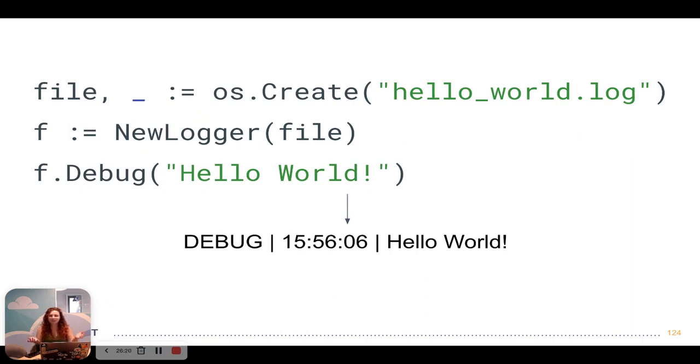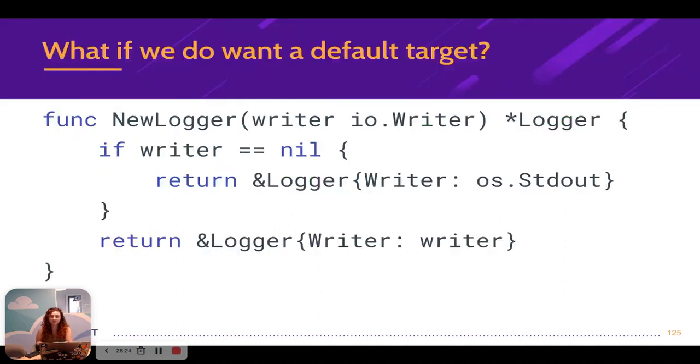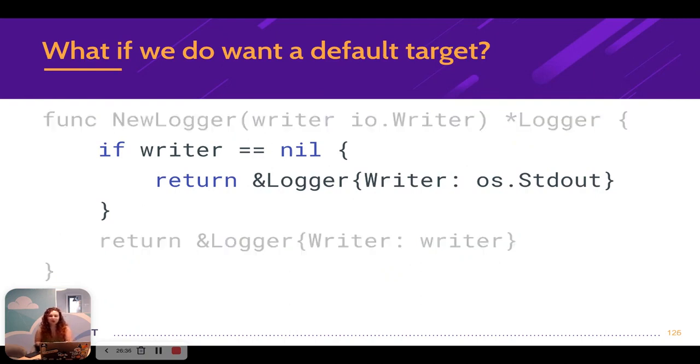But say I did still want to create that default implementation. What could I do? Well, first of all, since I have control over how our logger is created, because I created that constructor for our logger, right, the NewLogger function, well, I can just have the user pass nil as the writer.